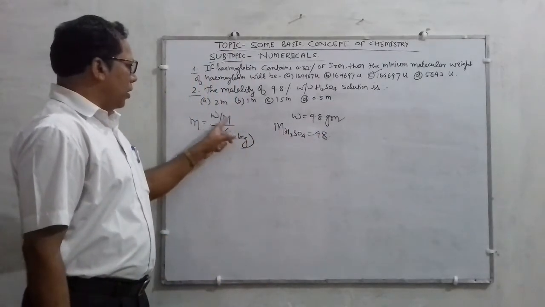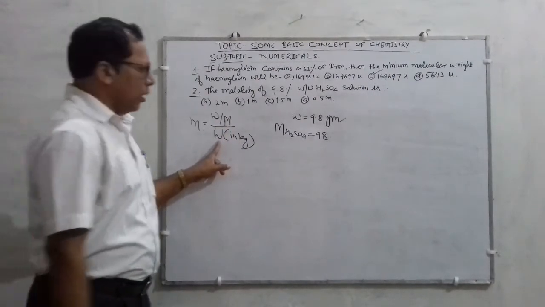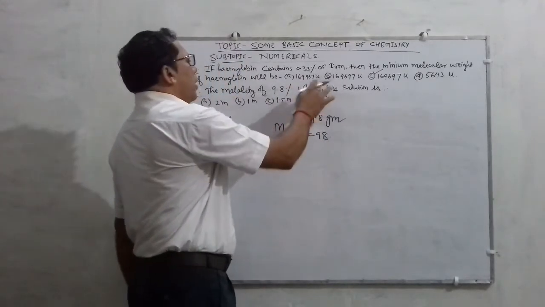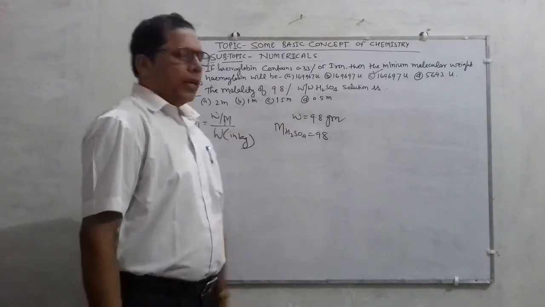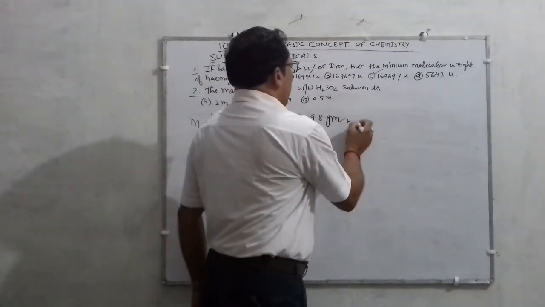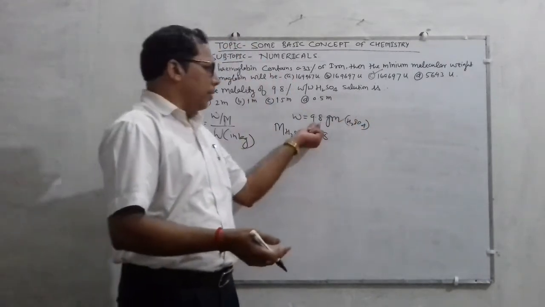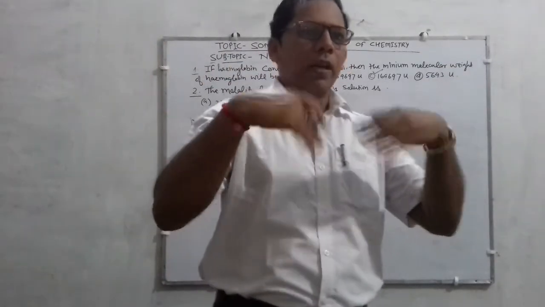So in this formula these two are known. You have to find the weight of solvent. In the 9.8% weight by weight solution, the 9.8 gram is the sulfuric acid. Then the rest, 100 minus this, will be the weight of solvent, whatever the solvent, either water or any other.